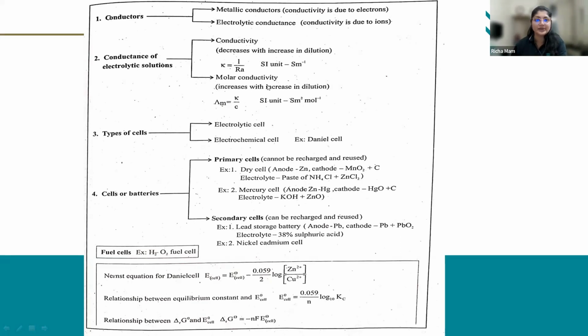Molar conductivity is the conductance due to all the ions produced from 1 mole of electrolyte in a solution. We have seen the unit of molar conductivity: Siemens meter square per mole.